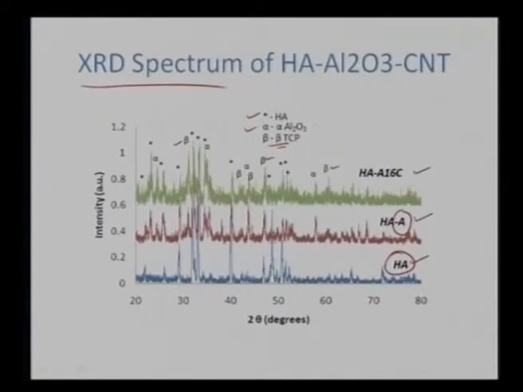Also, we are retaining the crystal structure of alumina. It was alpha and it has remained alpha even after the sintering. There is no formation of any gamma or any other metastable phase. So from XRD we can say that there is no formation of any complex phase, and all the initial phases have been retained, though there is some formation of beta tricalcium phosphate. This is happening because of the rapid processing time available for spark plasma sintering, because our entire process gets completed in 5 minutes.